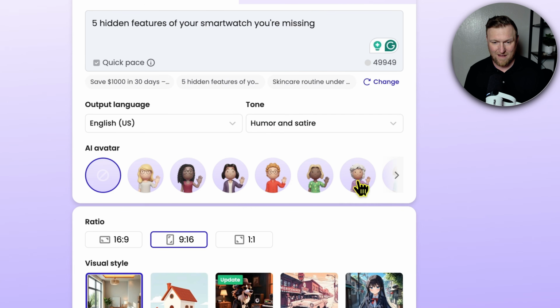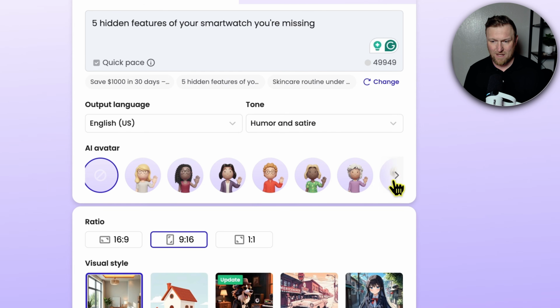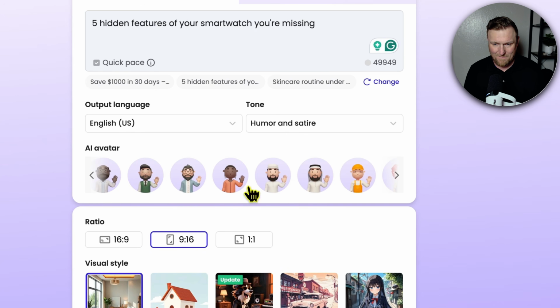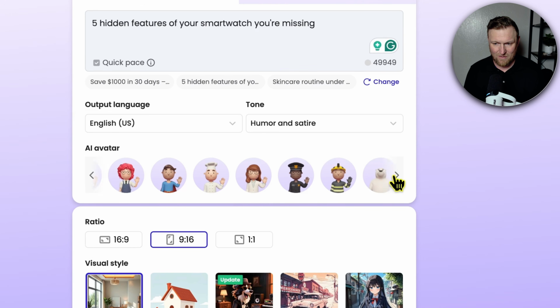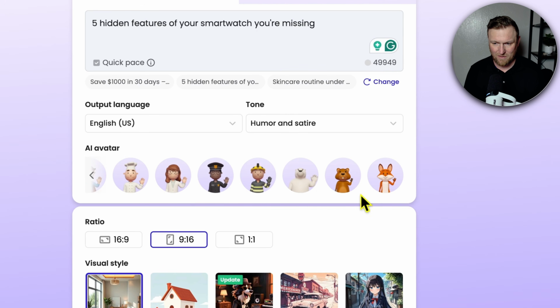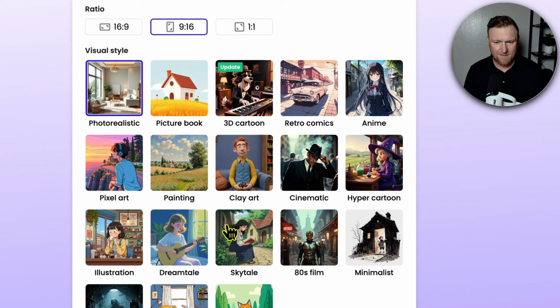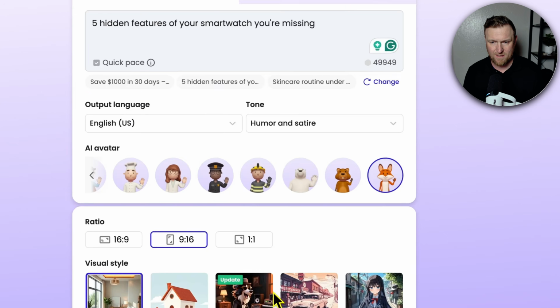And then we have our AI avatar that we can go and select over here. There are a lot of AI avatars over here. Let's keep going. Really cool. Let's go with an animal that might be kind of funny. We'll just go with that one, like the fox. And then we will go with a 9x16. We have photorealistic, picture book, 3D cartoon. You've got a lot of different options here. I'm going to go with photorealistic just to see what it can do for it right over here.